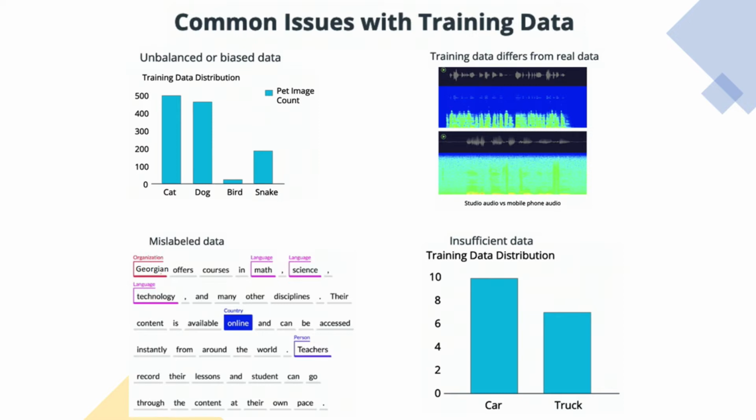If we were to train the model only on studio audio, our model would fail miserably at detecting audio collected from mobile devices. This is an example where we want to be aware of what the real world data may look like so that we can collect the appropriate data.